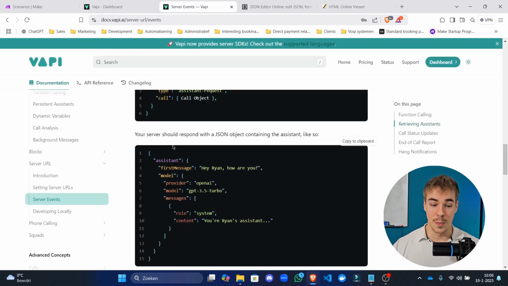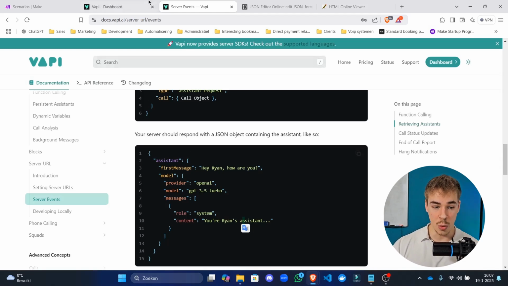Now, what is that? Transient agents are built from JSON. So as you can see, this is just a configuration. This tells us this is a configuration for an assistant. So what is the first message that the assistant speaks? Which model is used? What is the provider of that model? OpenAI. What is the model of OpenAI? ChatGPT 3.5 Turbo. What are the messages that are being sent to that agent? You are Ryan's assistant. So that content is the prompt that is given to the agent in order to know what its instructions are, how to reply, how to perform that call.